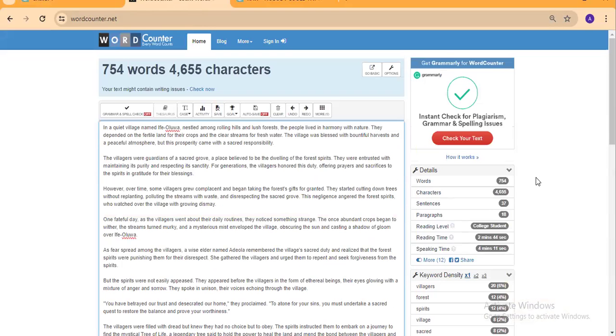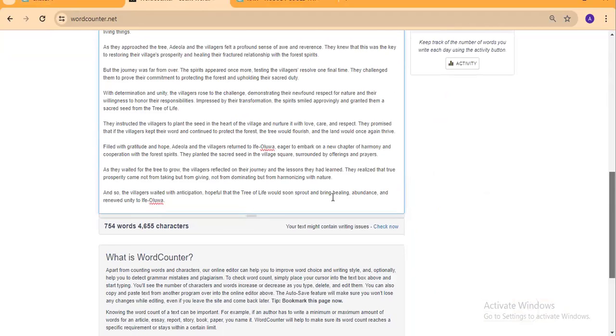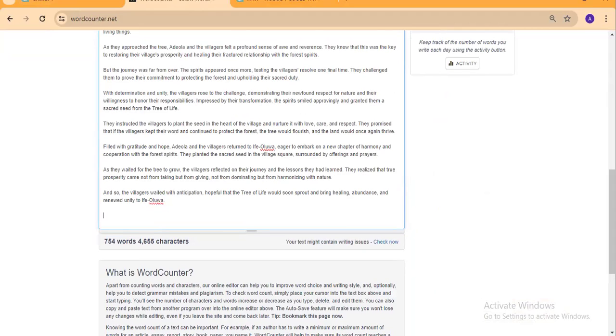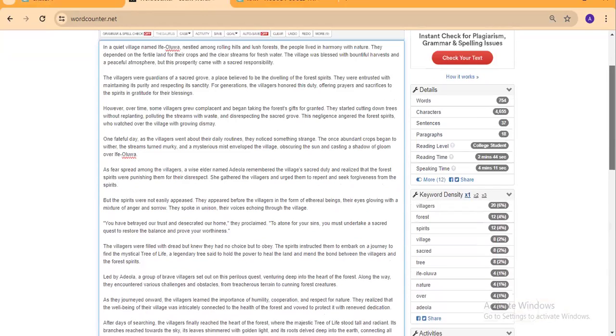So when you paste that story, you can see this is over 754 words that are generated in this particular first phase. Okay, so for us to make it generate more words, and remember this 754 can never give you up to 8 minutes. And remember, for you to have multiple outbreaks in one video, you should have a video length of up to 8 minutes and above.